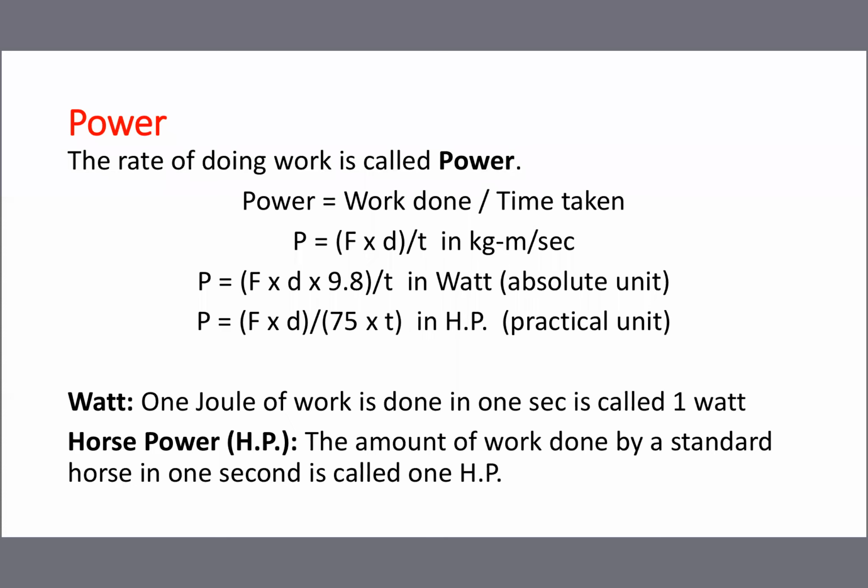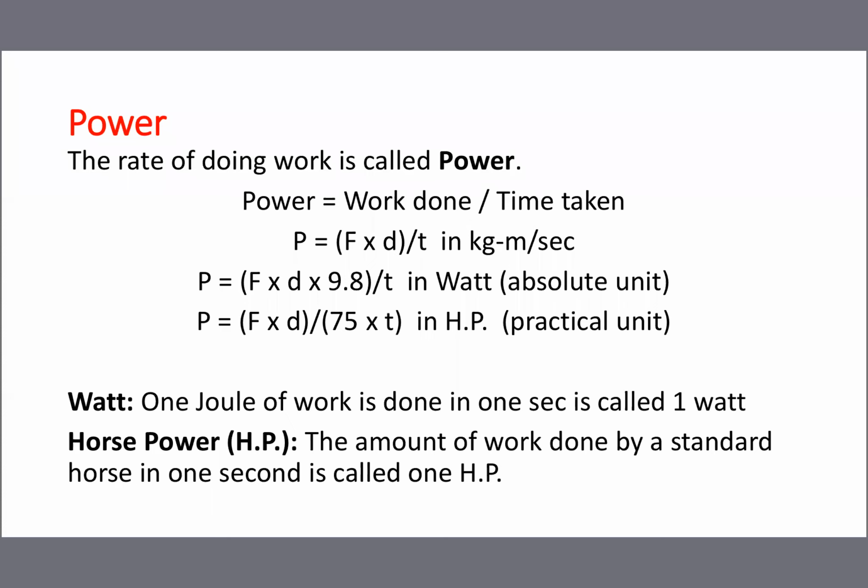If it is multiplied by 9.8, the kg becomes Newton. So automatically it is Newton meter per second. 1 Newton meter means 1 joule. Then joule per second is equal to watt. While doing problems, I will explain once again in tomorrow's class or after completing the chapter. Similarly, for HP, divide by 75.